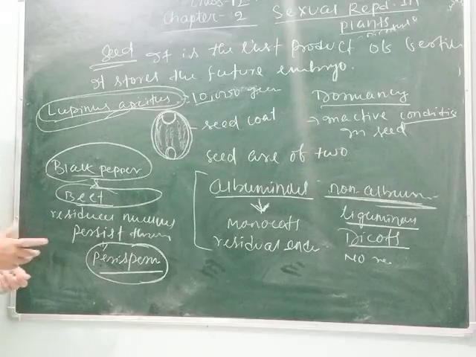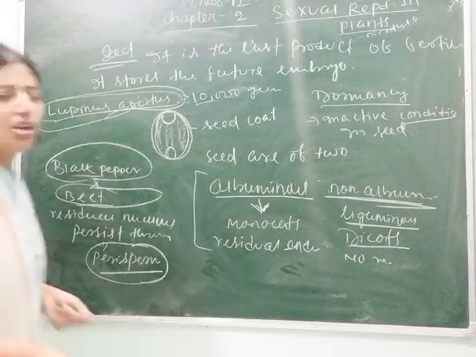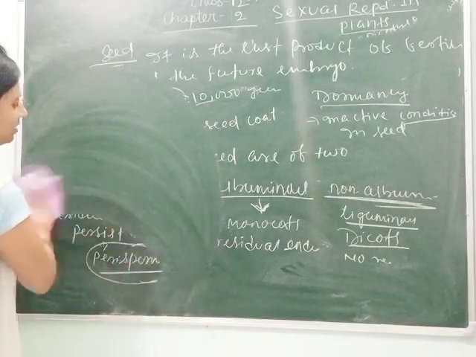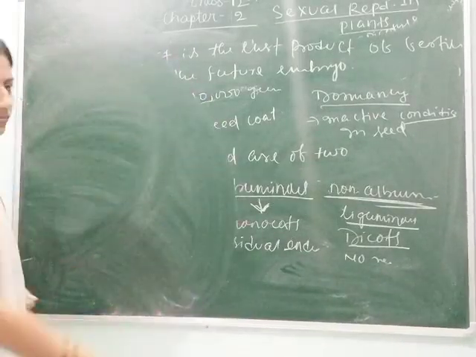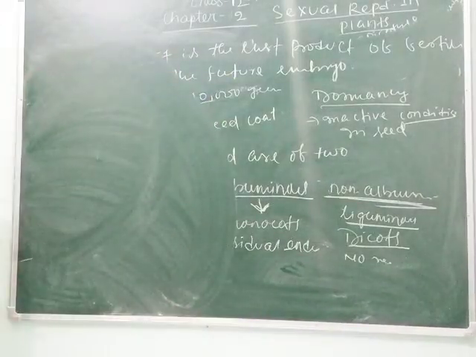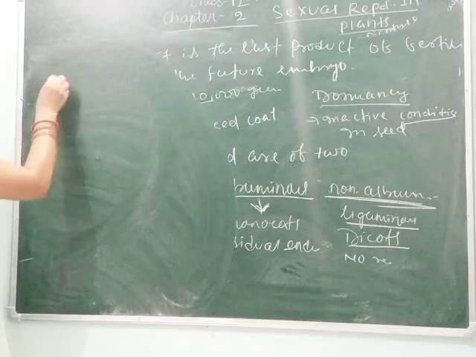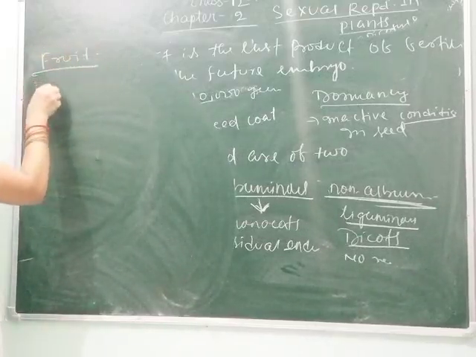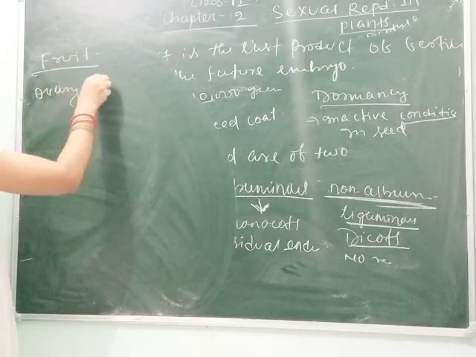So students, next let's see about fruit. What is the importance of fruit and when is the fruit formed? As we know, the ovary gets converted into fruit and the ovule gets converted into seed.